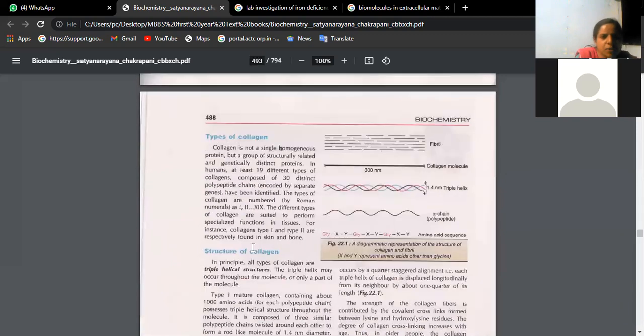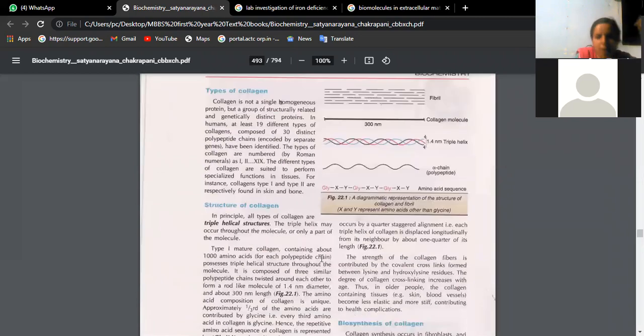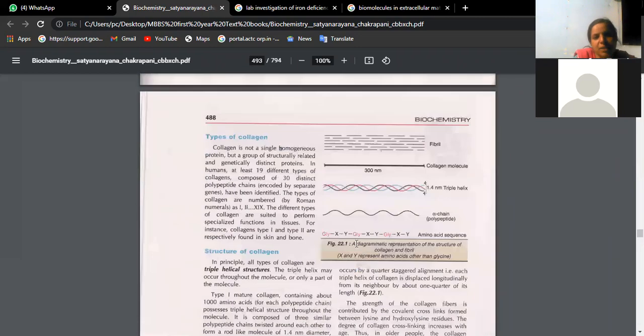Now, once you see the types of collagen fibers, we have them in Roman numbers. Basically, when we discuss in anatomy, we talk only about four: type 1, type 2, type 3, and type 4. But here it says we have many types of collagen fibers. At least 19 different types are seen. When you see the structure of collagen fibers, better you learn this picture: diagrammatic structure of collagen and a fibril.